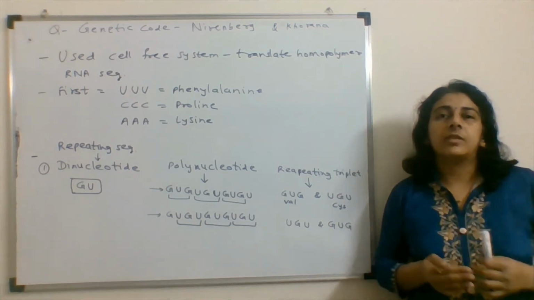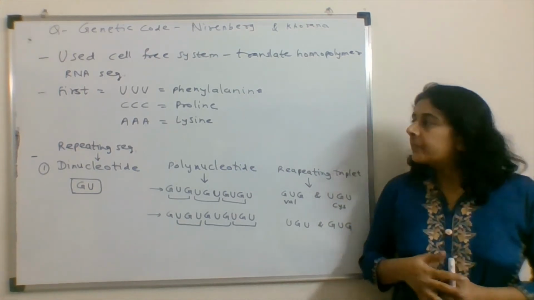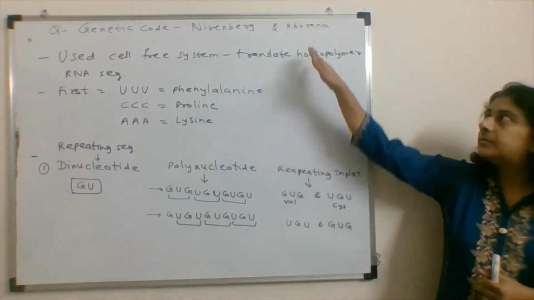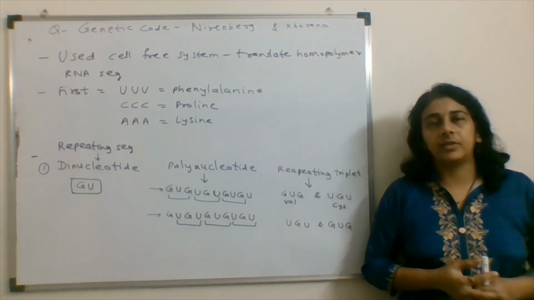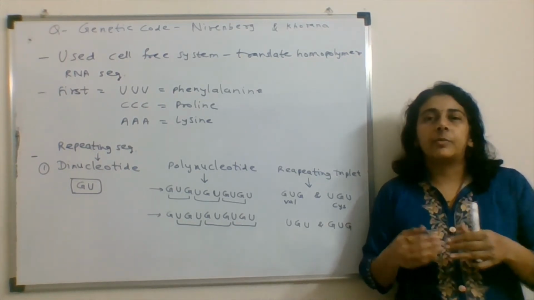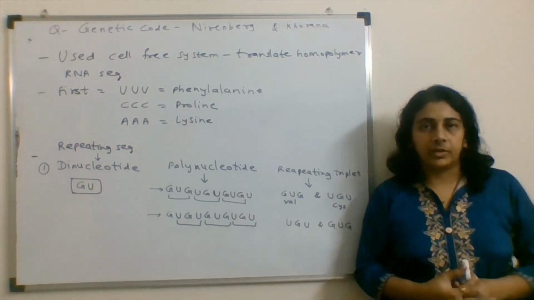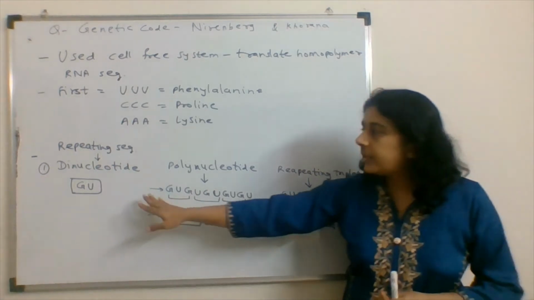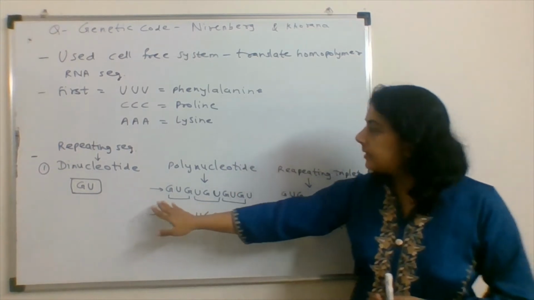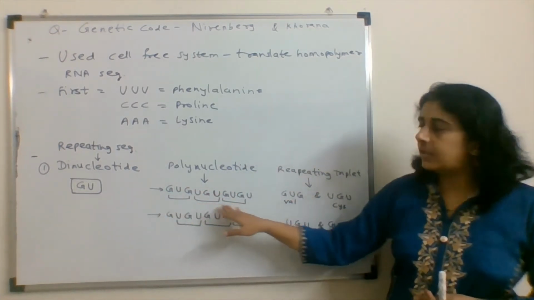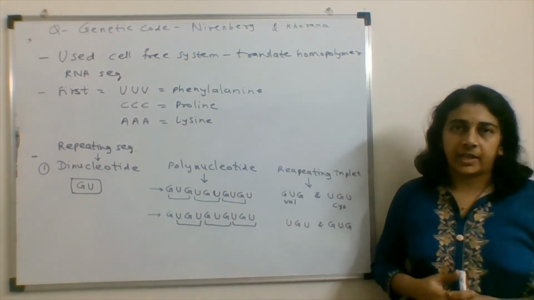In this way, they have used a polynucleotide, but the same nucleotide is used. Secondly, in Khorana's experiment, he had used dinucleotides and trinucleotides. Initially, these were prepared and they were enzymatically joined with each other to get a polynucleotide. So if we take an example of a dinucleotide, this is GU, then the polynucleotide will have the sequence GU, GU, GU. In this way, the GU will get repeated every time.